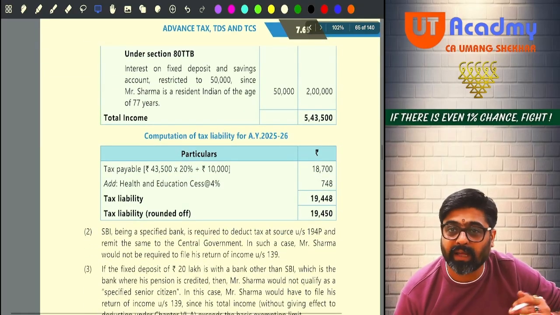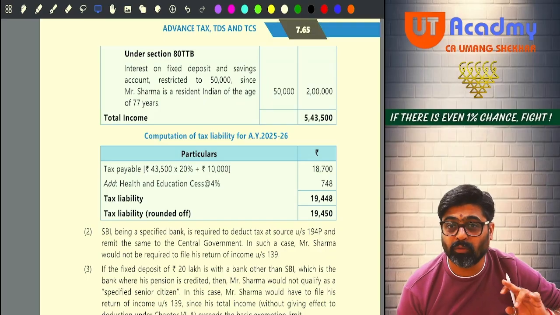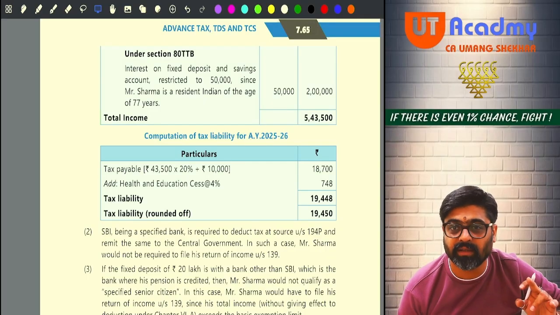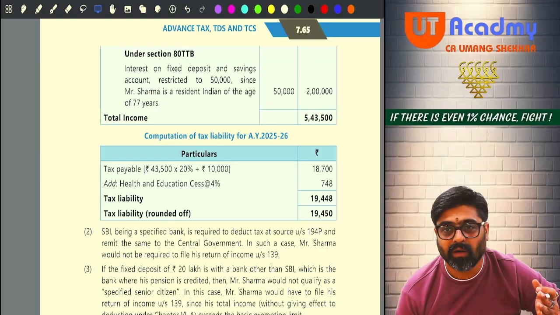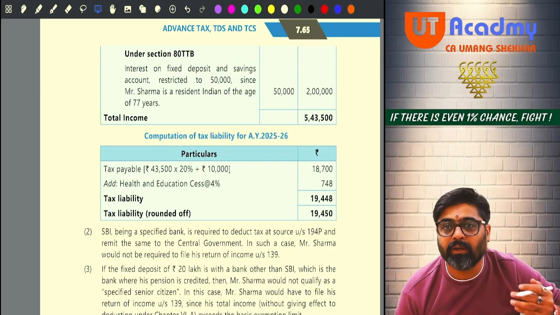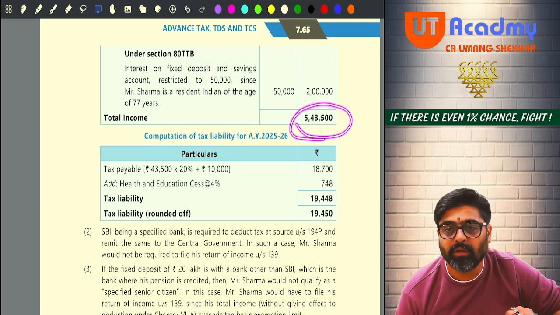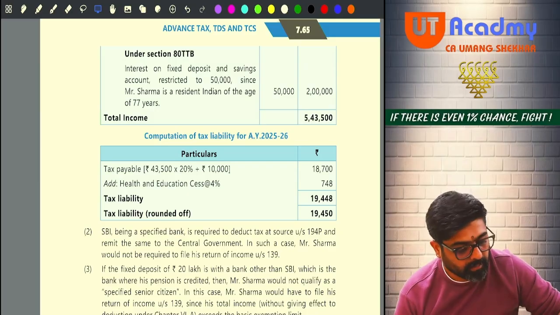On that, now the tax will be calculated. Now for a senior citizen, see, he is not a super senior citizen. For a senior citizen, the limit is 3 lakh. Up to 3 lakh, there is no tax. 3 lakh to 5 lakh, on this 2 lakh, 10%, sorry, 5%, it will be 10,000. And any total income over and above 5 lakhs, 43,500, so 43,500 into 20% will be 8,700 plus 10,000.